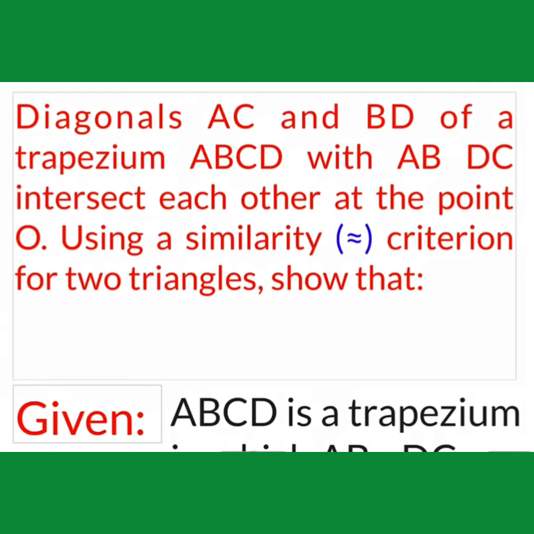Diagonals AC and BD of a trapezium ABCD with AB parallel to DC intersect each other at a point O. Using a similarity criterion for two triangles, show that OA by OC equal to OB by OD.